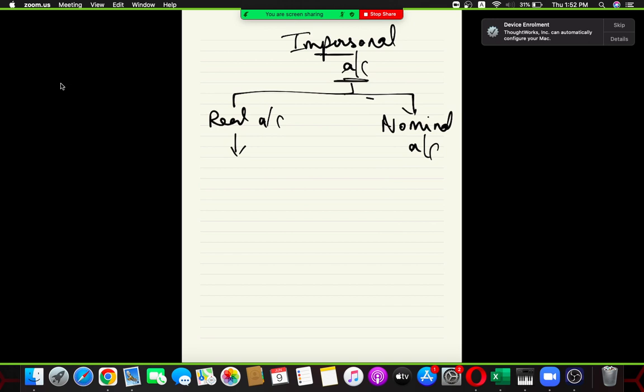Very simple. All the assets of the firm are classified under real account. But be careful, debts are not classified under real account. Only assets of the firm are classified under real account.